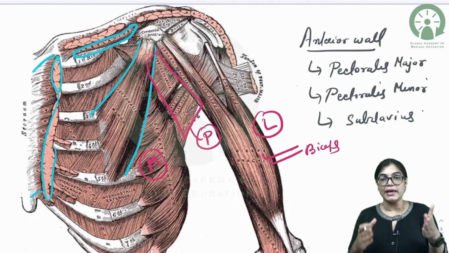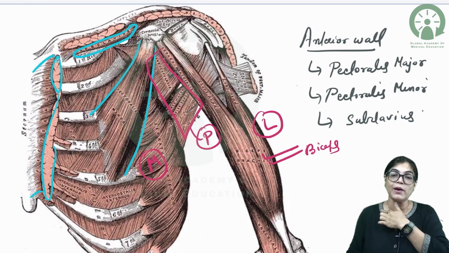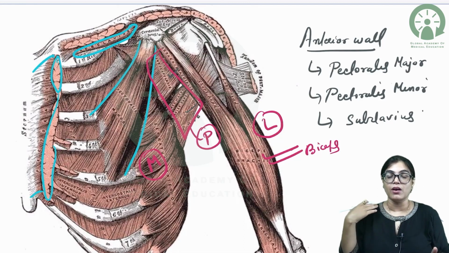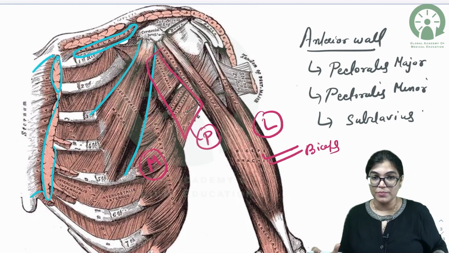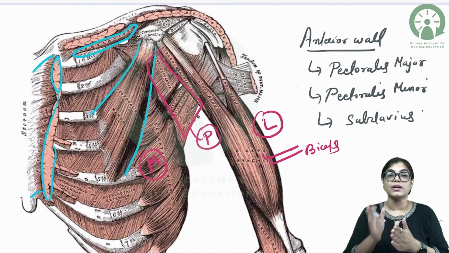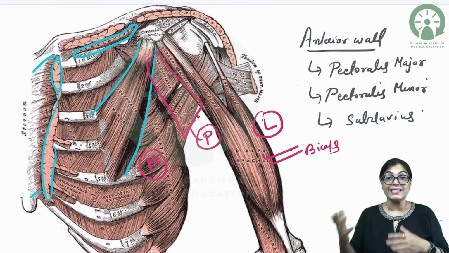If I talk about the apex, it goes into the cervico-axillary region. It is bounded anteriorly by the clavicle, posteriorly by the scapula, and it also has the first rib there. In other words, the apex is directed in an upward direction. It is also called the cervico-axillary canal, and the base is formed by the axillary dome or axillary fascia.